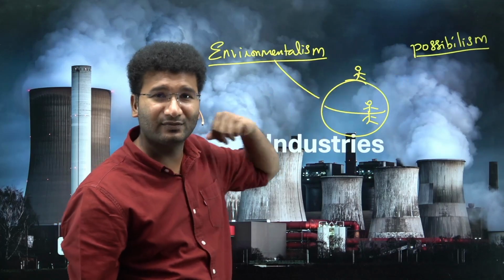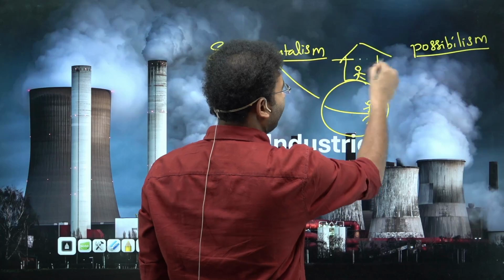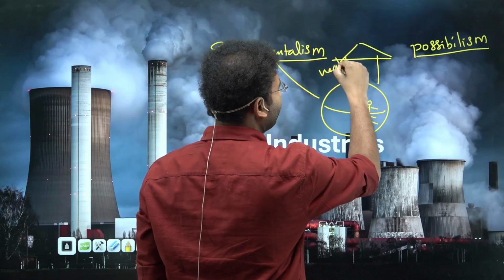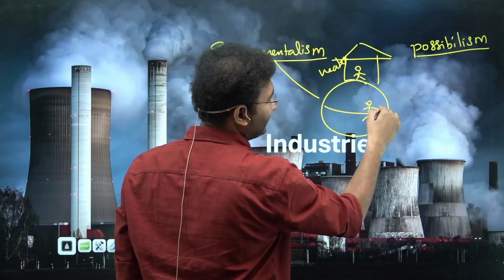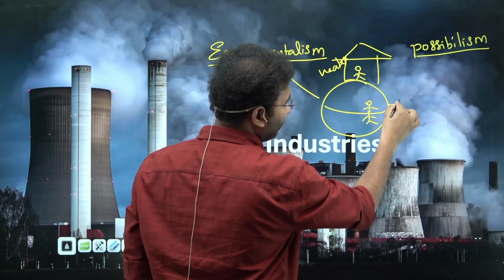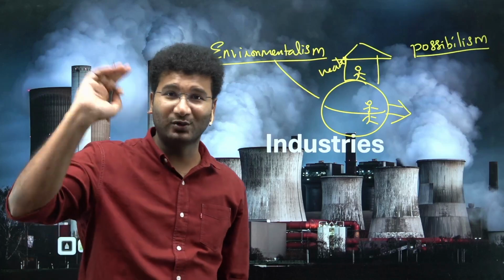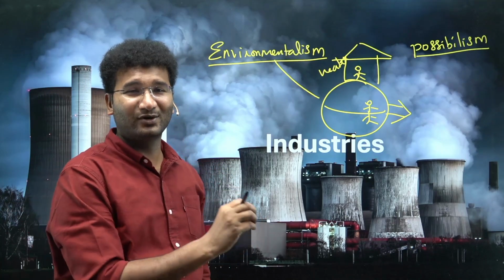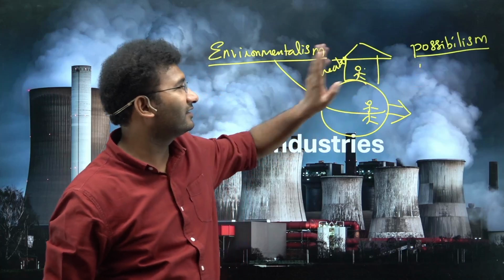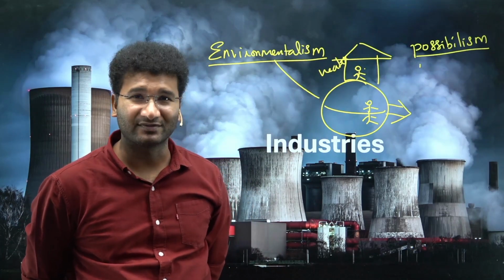But a possibilist will come and say that I can create a house which is bigger, and I'll create heaters in this house. I'll innovate a heater. I can change the environment in which they are living. I can create a house for them where I'll install ACs if the temperature is too high. If the temperature is too low, this possibilist fellow will say that I'll create a heater. These are two different perspectives.